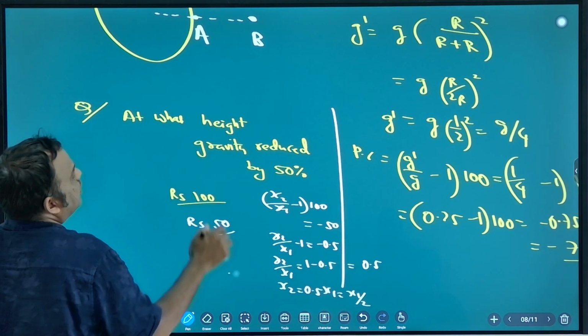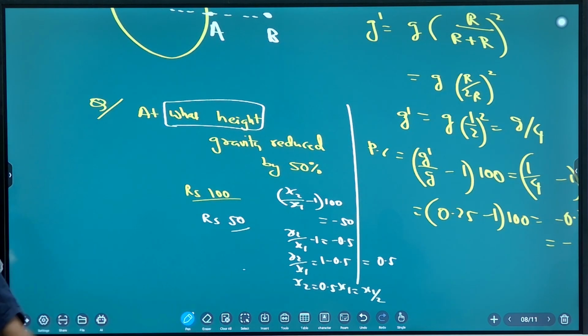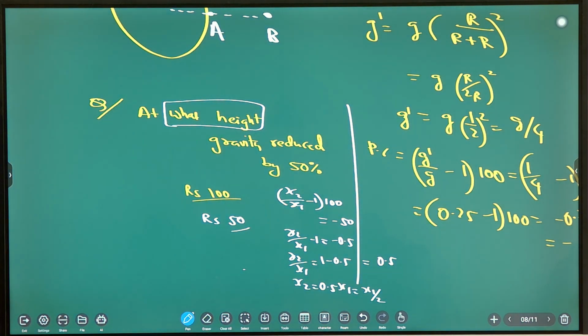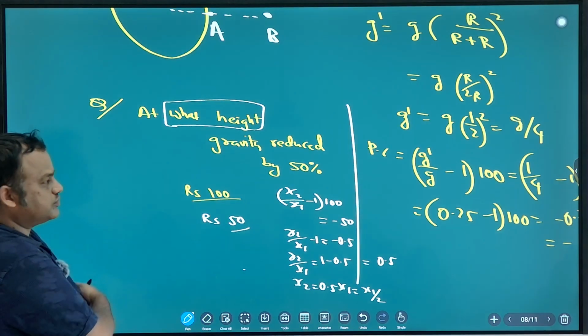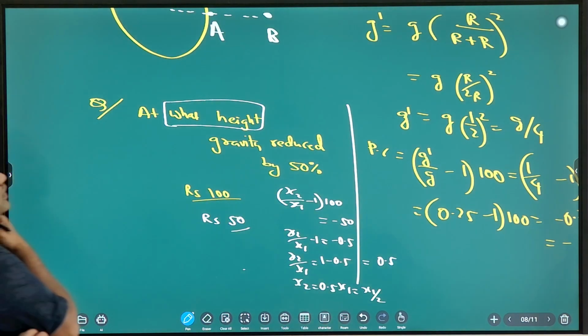So at what height is gravity reduced by 50%? Solve. Do it.